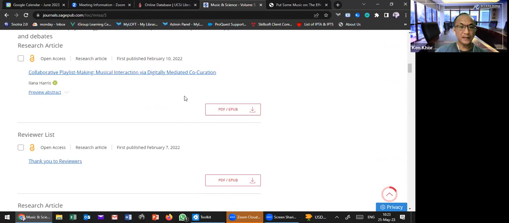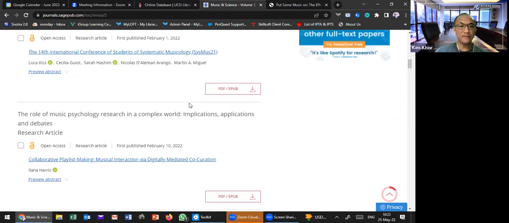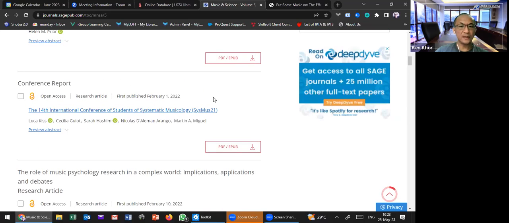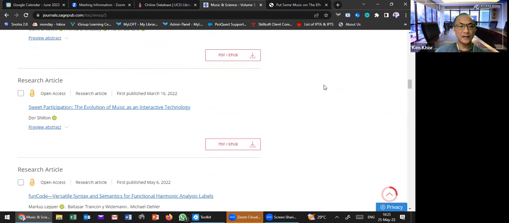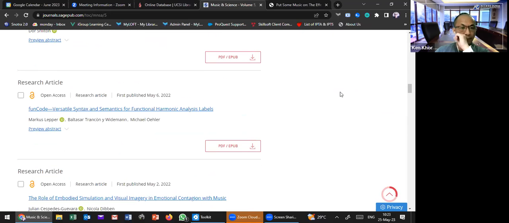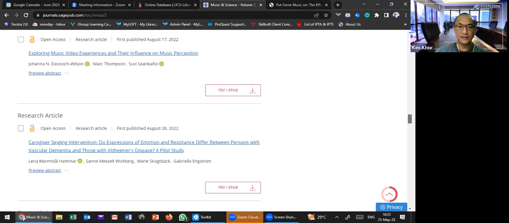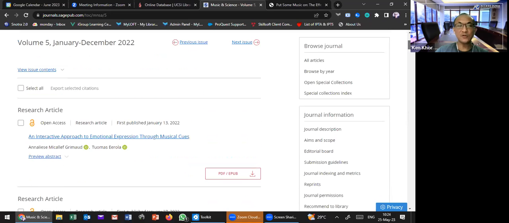Every month they have new articles, a new issue. So this one is a monthly published journal. Some journals are bimonthly or quarterly, but this one is monthly.